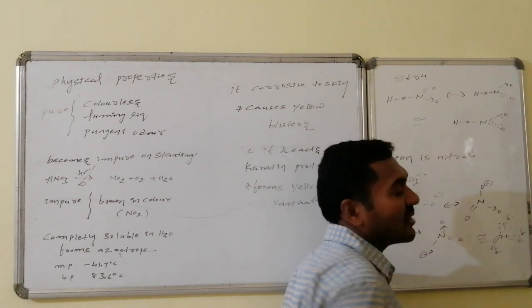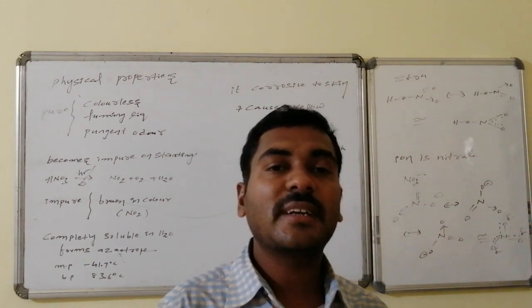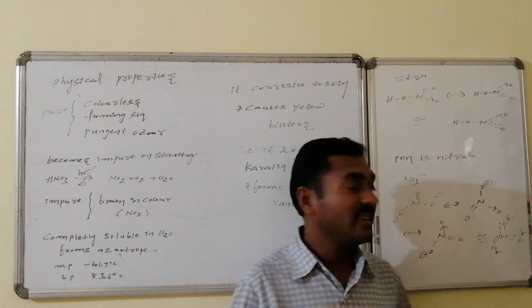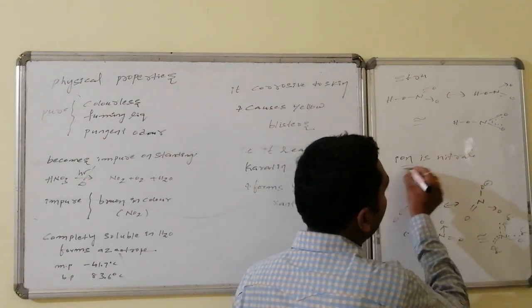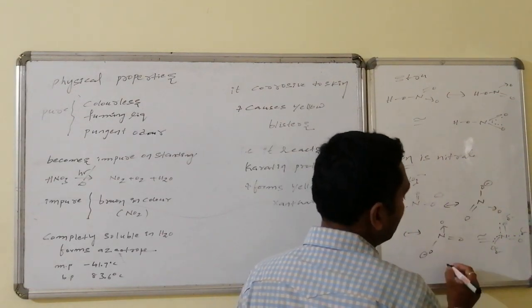Overall, three oxygens are holding one unit of negative charge and it is known as what? NO3 minus, nitrate ion. What can we say this one as? Ion. That ion is nitrate, this is nitrate ion.